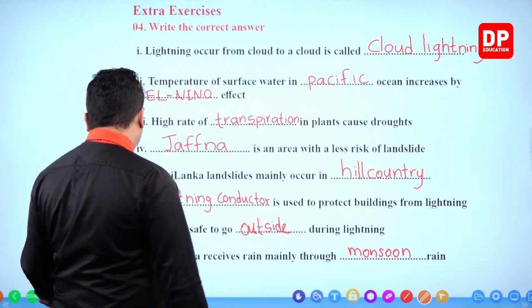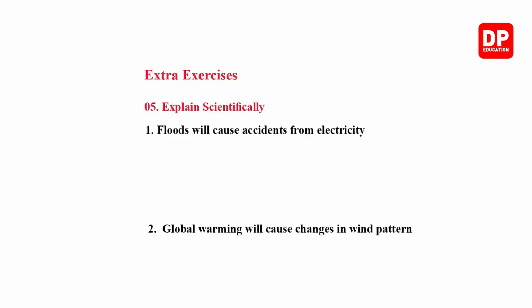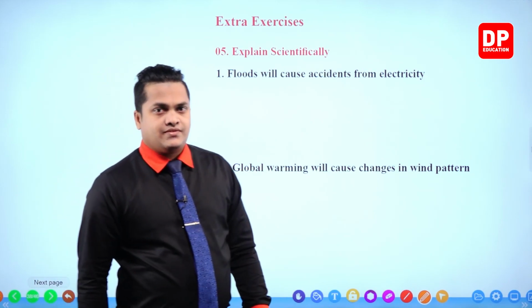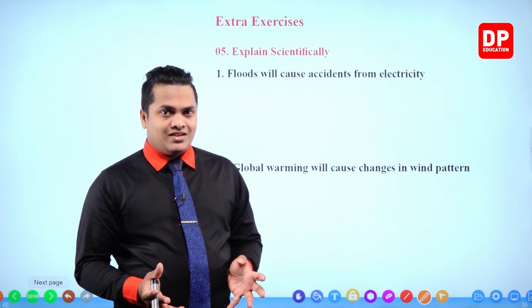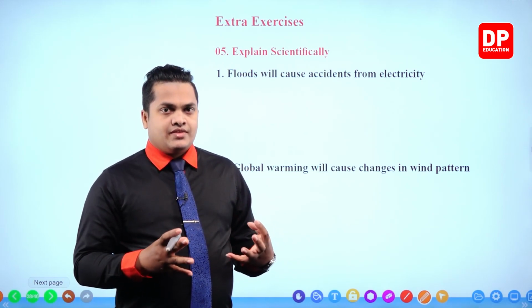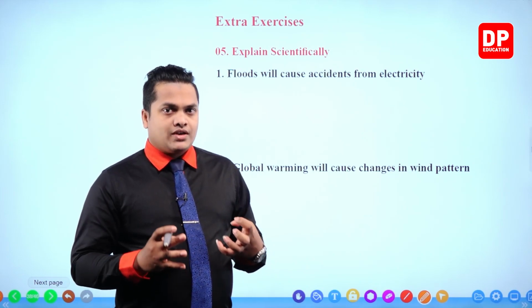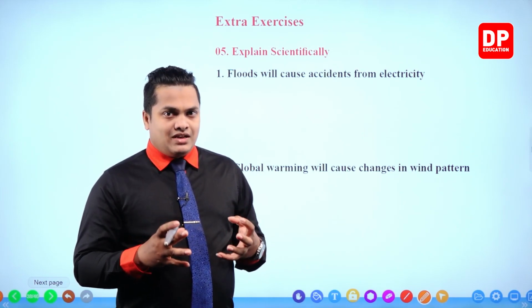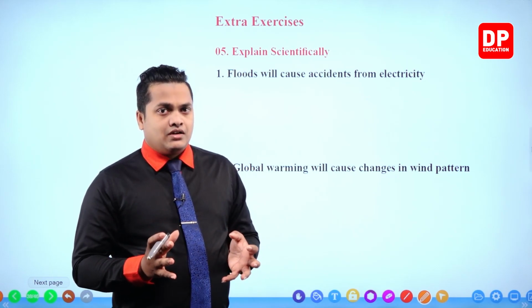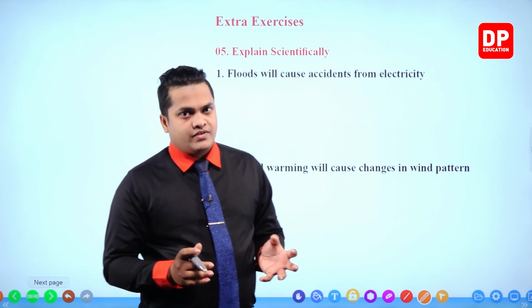Right. Explain scientifically. Floods will cause accidents from electricity. What is the reason for it? Because water is behaving as a conductor, or water is a conductor. Therefore, when water comes in contact with electricity lines, it will cause electrical accidents. Okay, so we can write the answer.